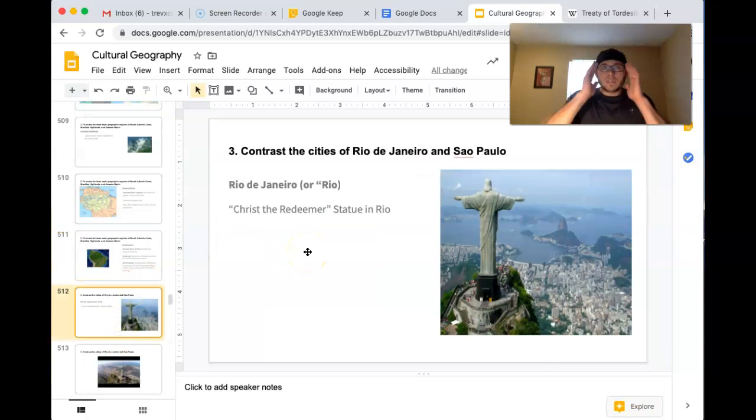Okay, as far as the cities of Rio de Janeiro and Sao Paulo, I don't want to spend a lot of time on the slideshow. I want you guys to watch some videos just so you can see how cool these places are. This is definitely a place I want to visit for a vacation. Both places, really. But Rio de Janeiro is usually just called Rio.